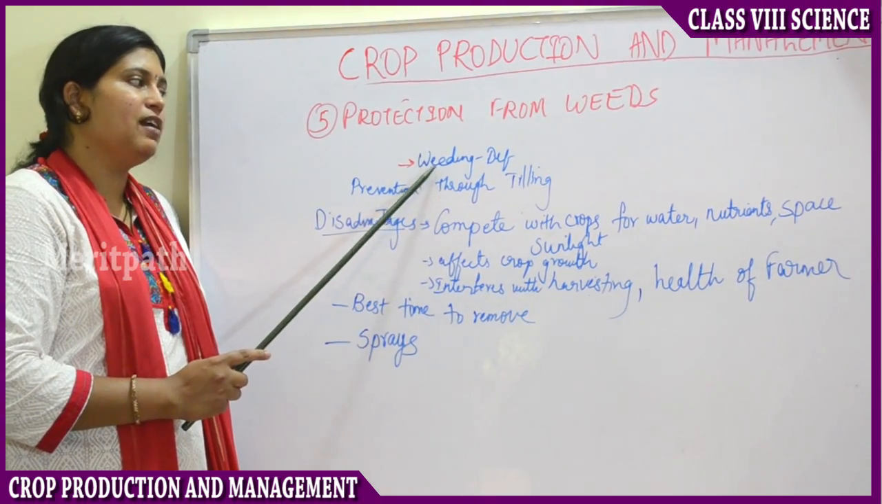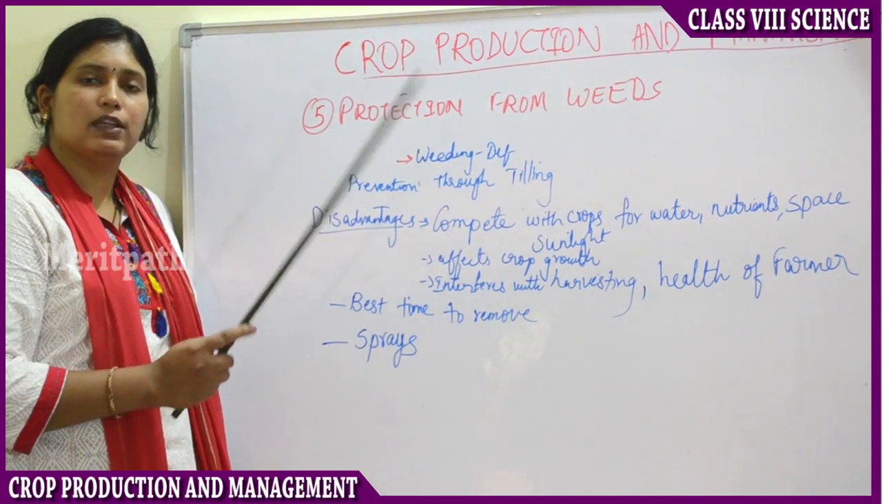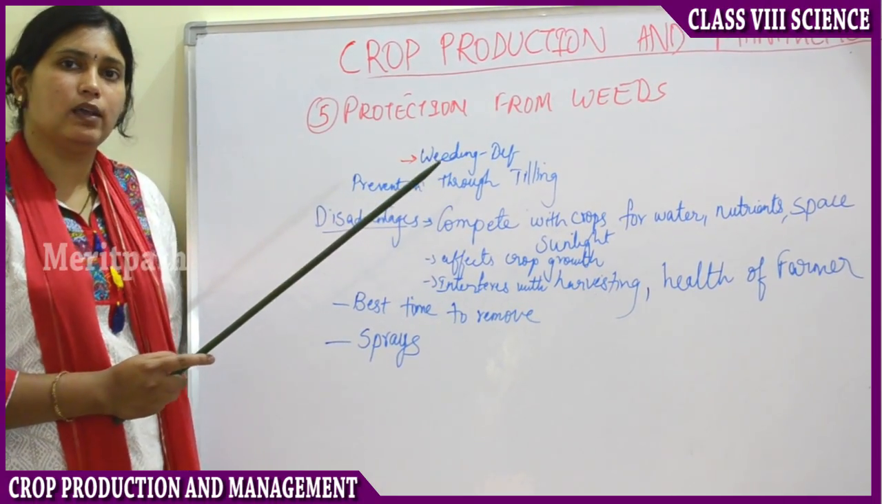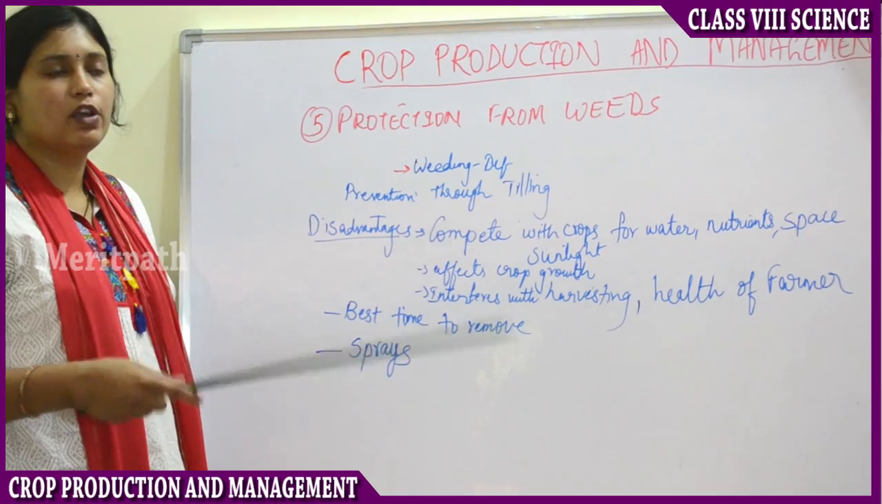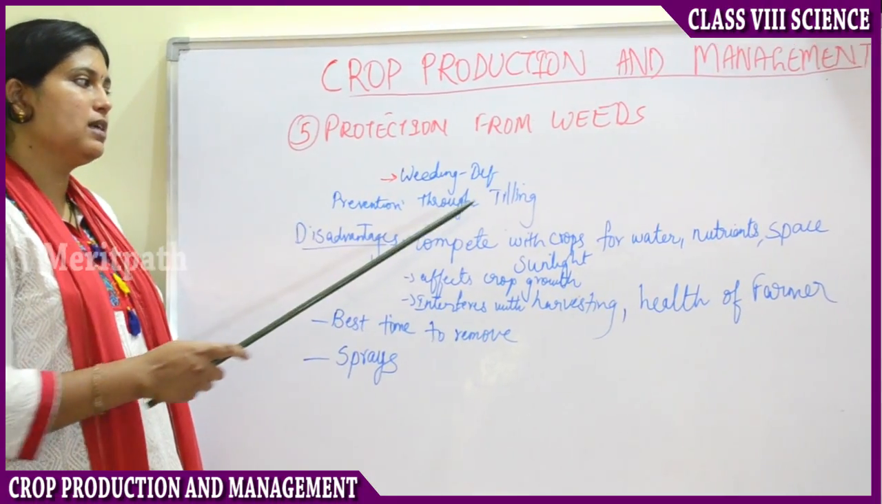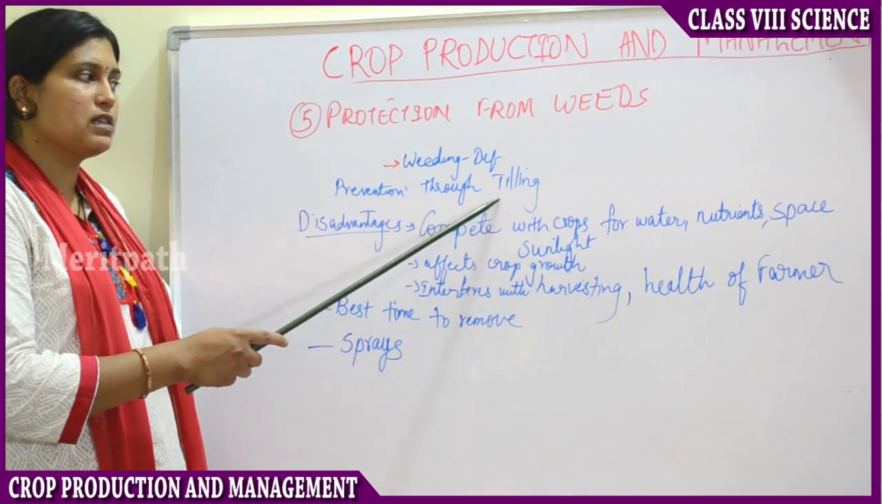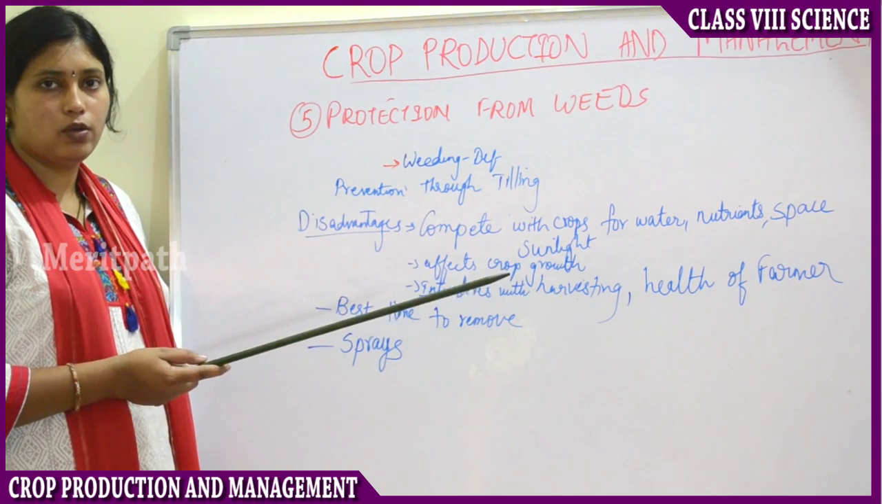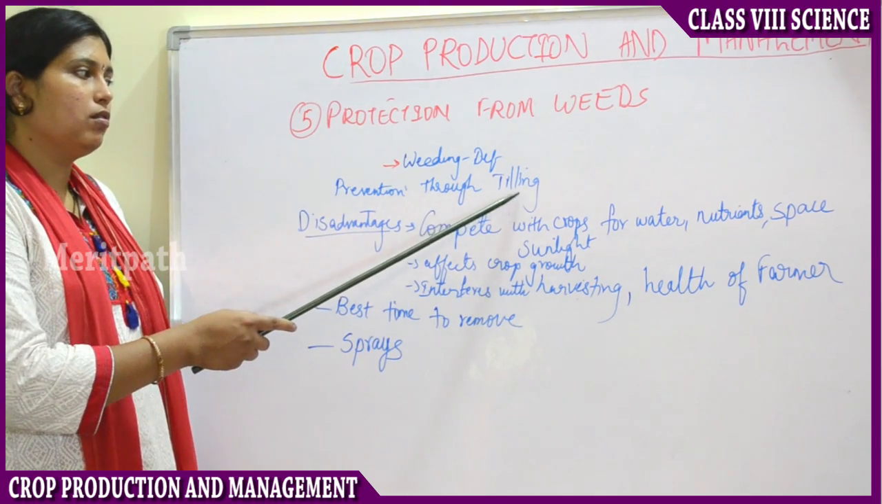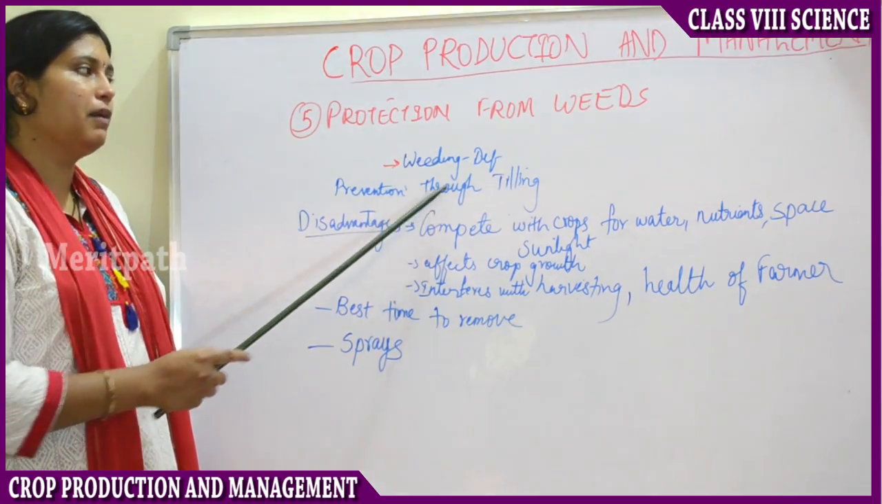So how can weeds be prevented? You remember the first step, right? Tilling or sowing, loosening and moving of the soil up and down. In that process, you can remove the weeds. That is one step, either through a hoe or through a plow. In the process of tilling, you can prevent the weeds.